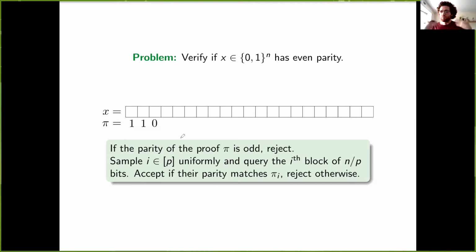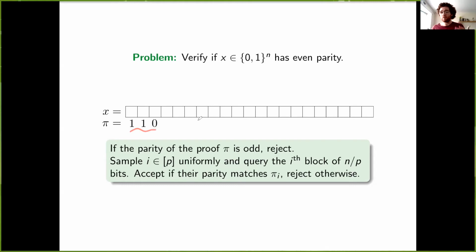Okay, so now, since the proof is trying to convince us that the string X has even parity, then if the parity of the proof is odd, then we can just reject outright, because this says that the string itself has odd parity. Now, what happens if the string has even parity?